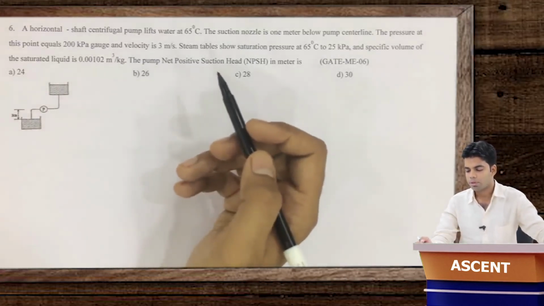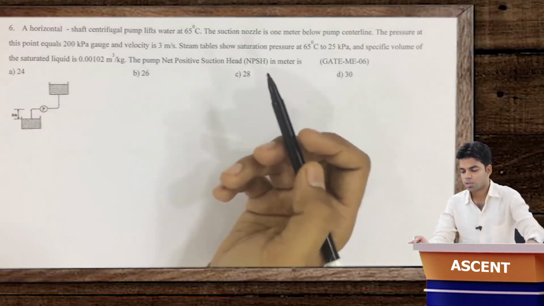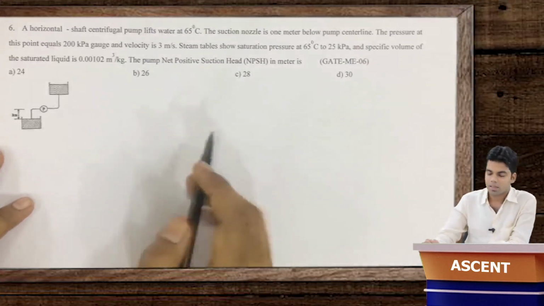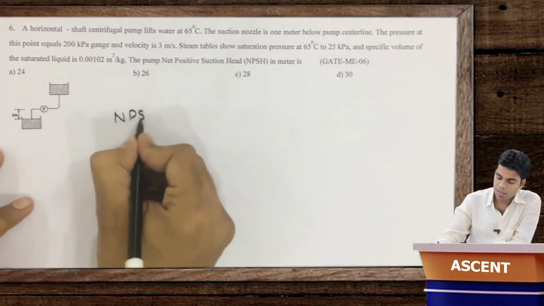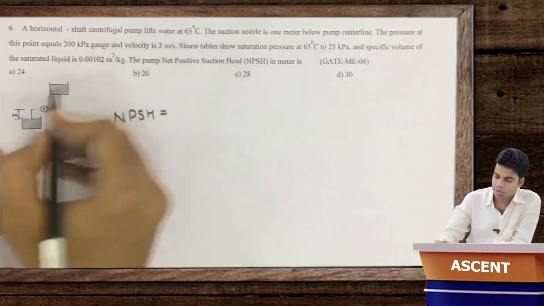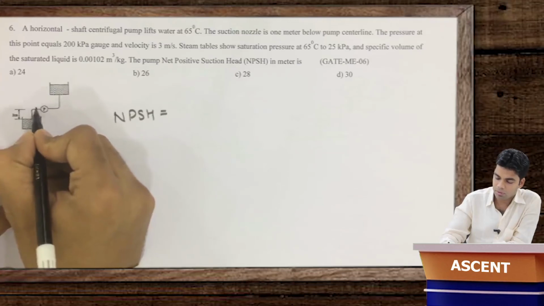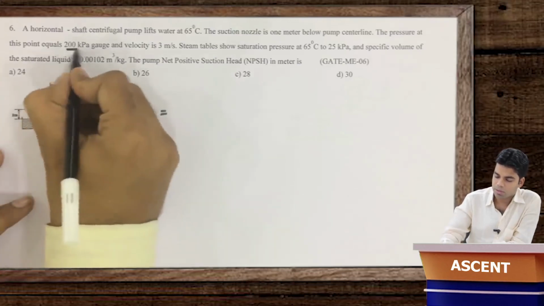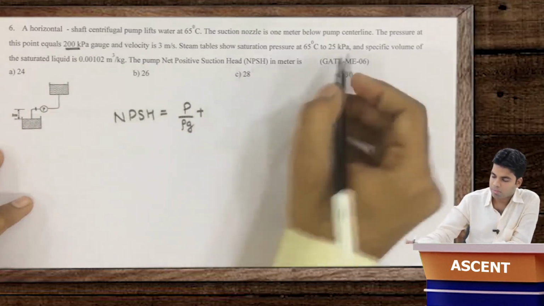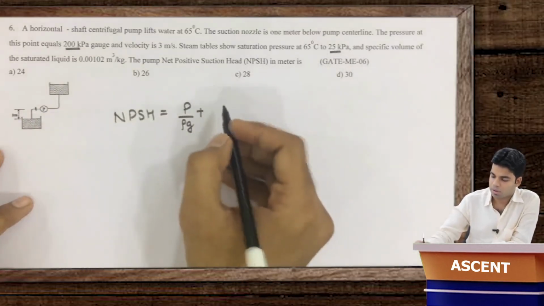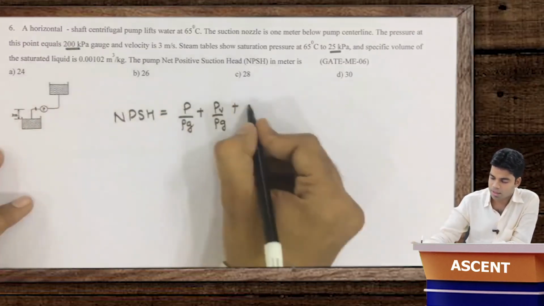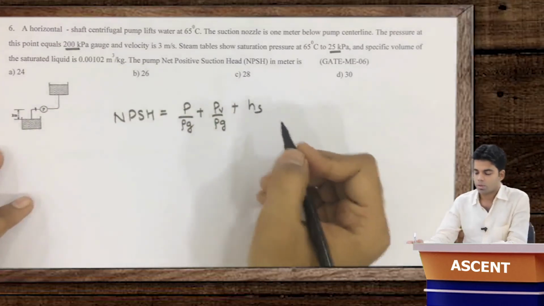Okay, the net positive suction head, NPSH in meter, is... Getting this? Okay, so what did I say, NPSH in meters we have to determine. So this will be equal to first the pressure which is available here. Here we have to determine the pressure. So first it has to overcome this pressure P by rho g, plus apart from this there will be the vapor pressure which is PV by rho g. And apart from this there is a static head HS. So just put the value.